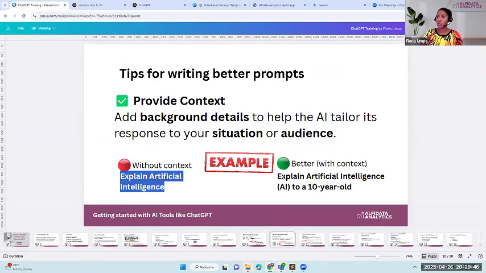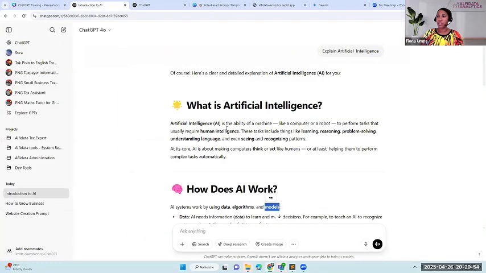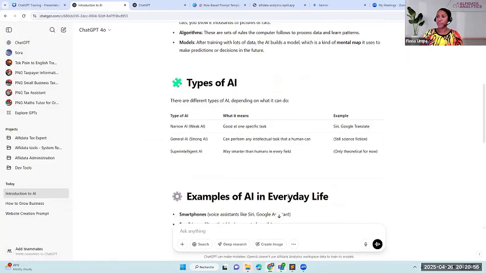So now we're going to use another prompt, this better one with the context. We'll copy that. Go back to ChatGPT and we'll paste it here. Paste it in the prompt window. And we say, explain AI to a 10-year-old. Now let's see how it's going to reply.